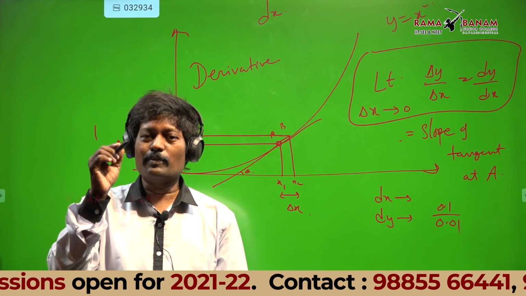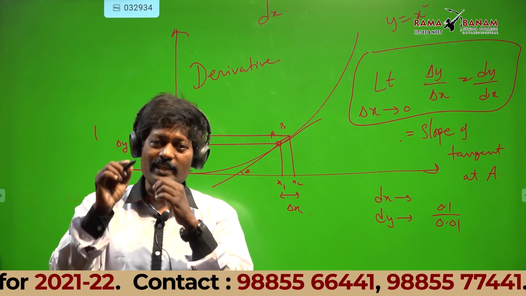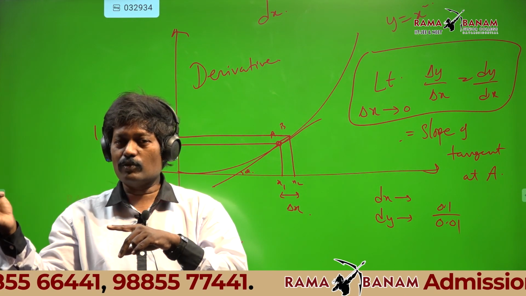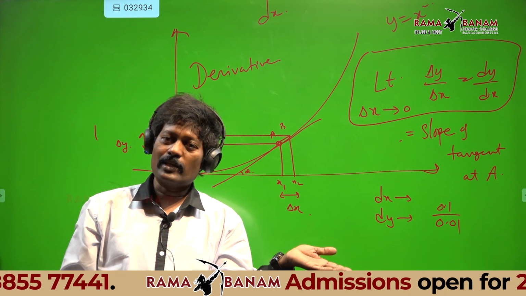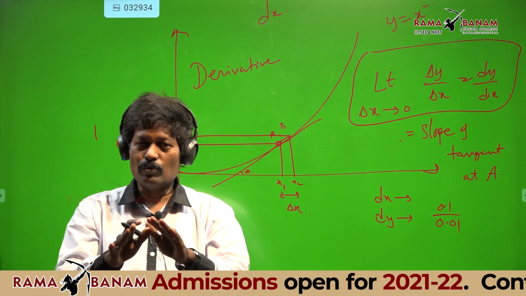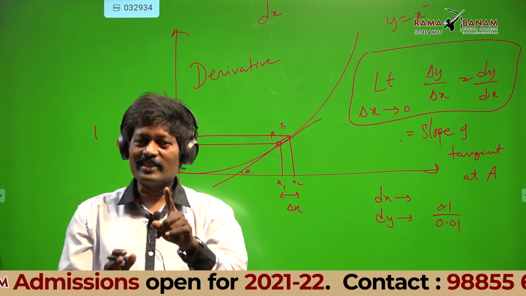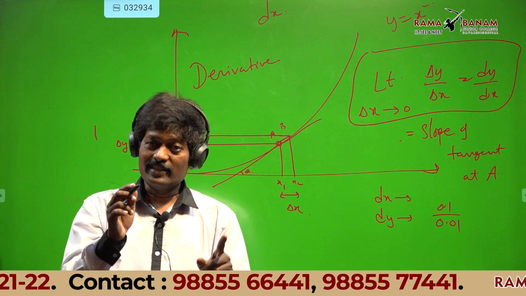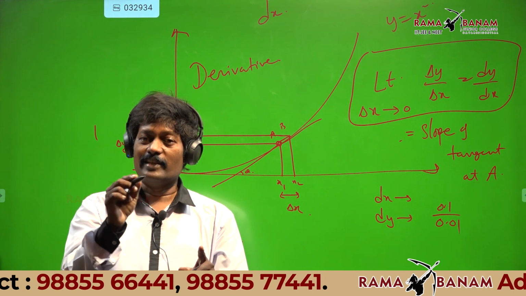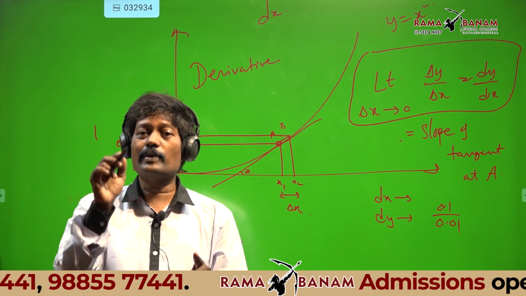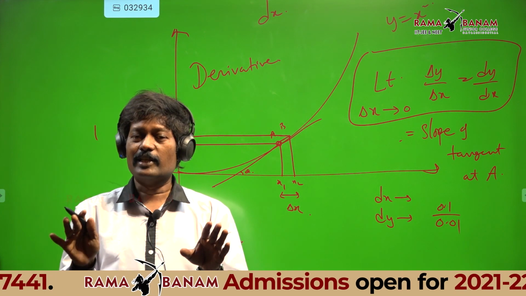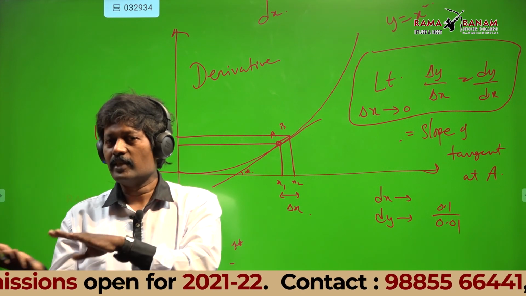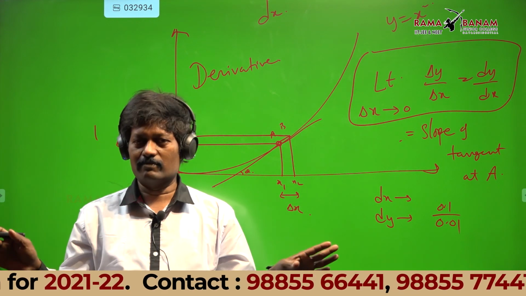So dy by dx can be anything: a positive large quantity, a negative large quantity, or 0. Don't think dy by dx is a small quantity. dx and dy are small, but dy by dx is not necessarily small. It may be small, large, positive large, negative large, anything.